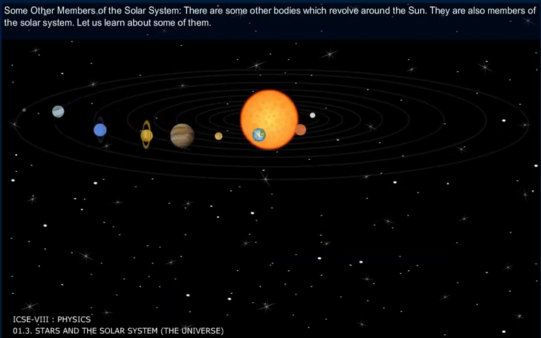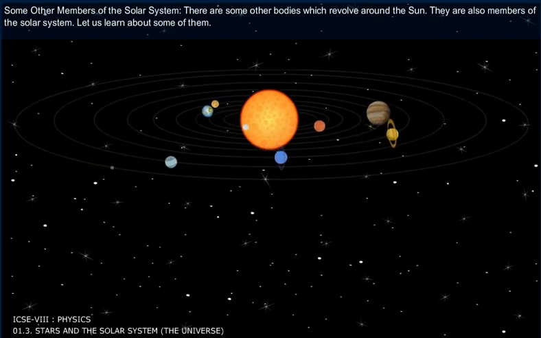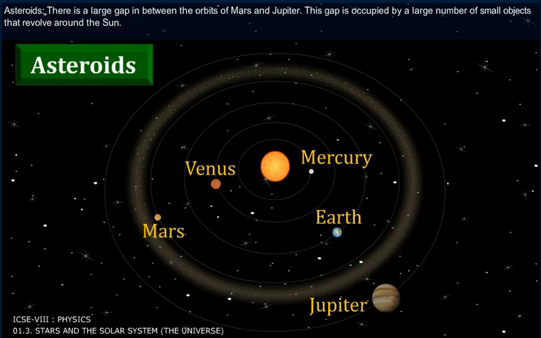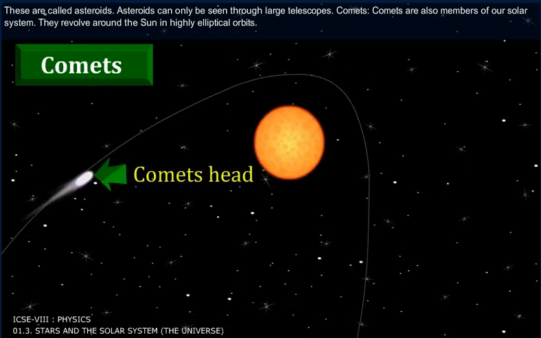Some other members of the solar system. There are some other bodies which revolve around the Sun. They are also members of the solar system. Let us learn about some of them. Asteroids. There is a large gap in between the orbits of Mars and Jupiter. This gap is occupied by a large number of small objects that revolve around the Sun. These are called asteroids. Asteroids can only be seen through large telescopes.